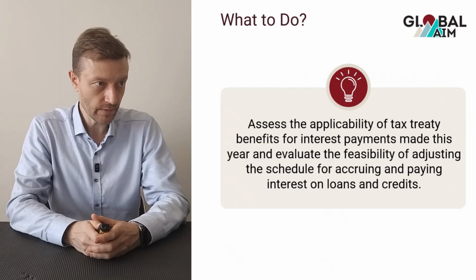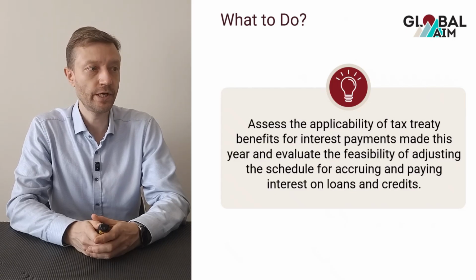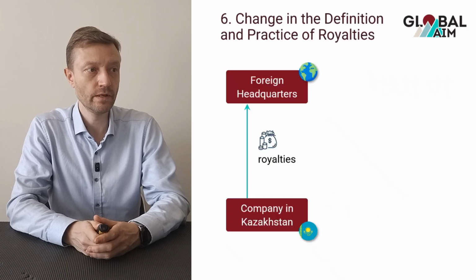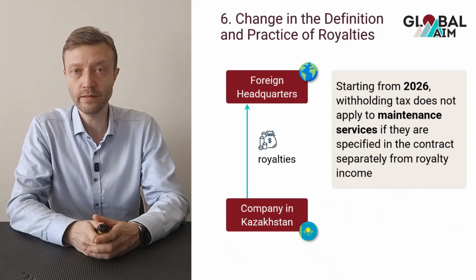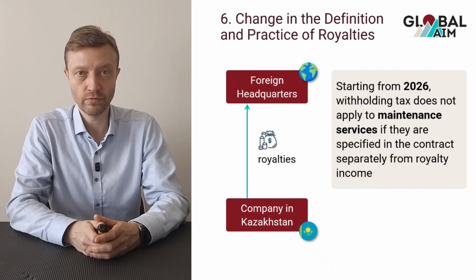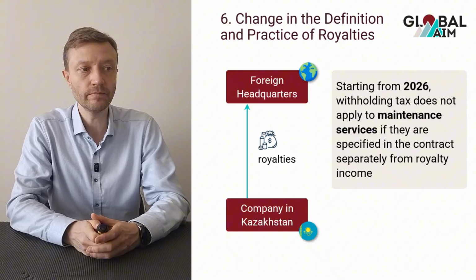easily. The sixth change is the change in the definition of royalties and the practice to apply withholding tax to royalties. First of all, starting in 2026, withholding tax does not apply to maintenance services provided they are specified separately in license contracts from the royalty income.